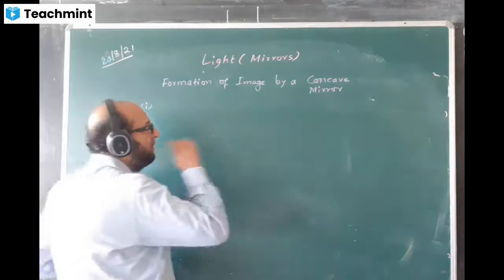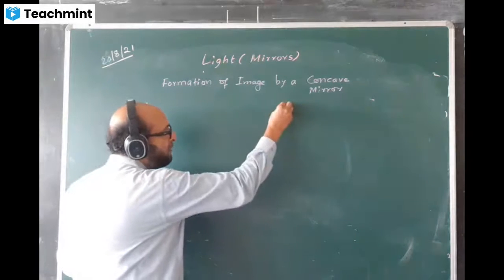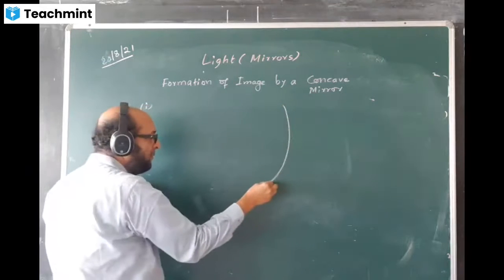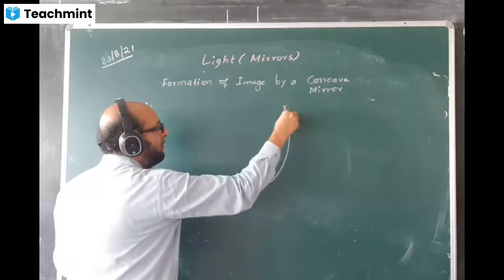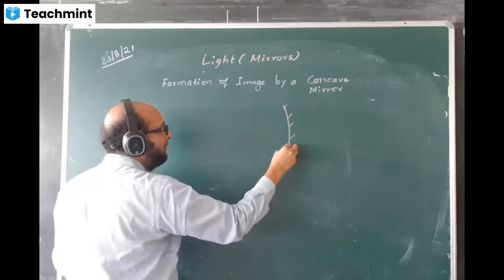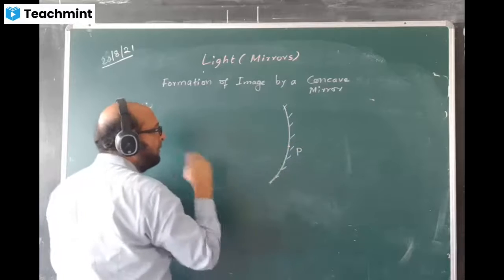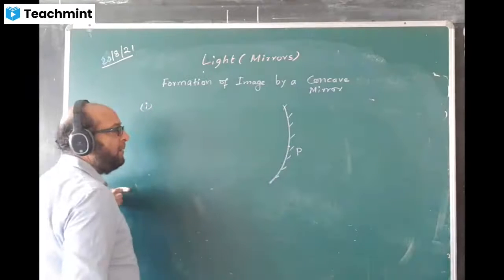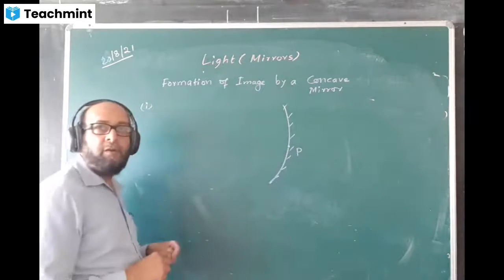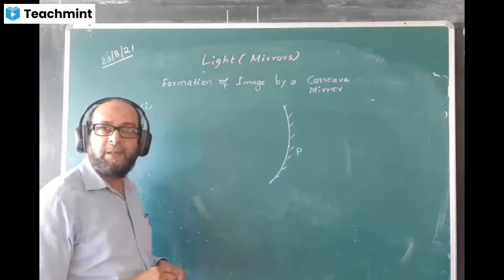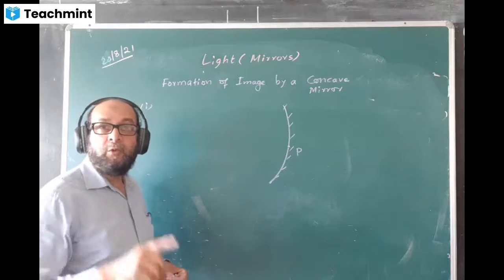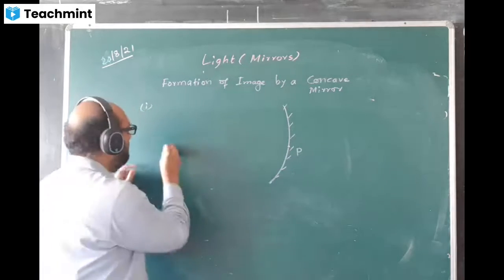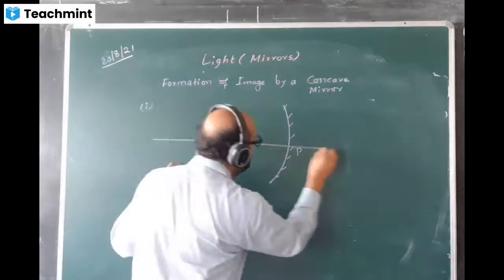Finished. Okay. For this, the diagram will be drawn like this. This way we'll draw. Draw the concave mirror with P. You should draw the principal axis using one of the ruled lines. This is the principal axis.